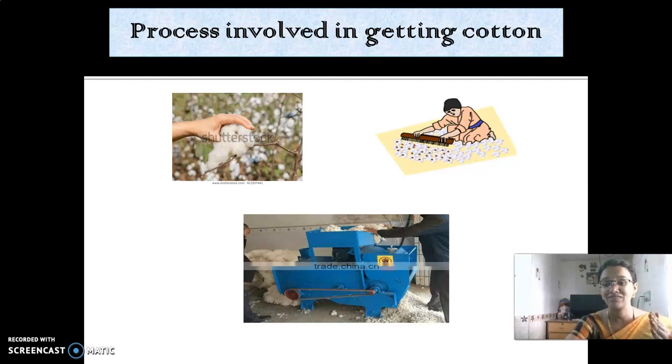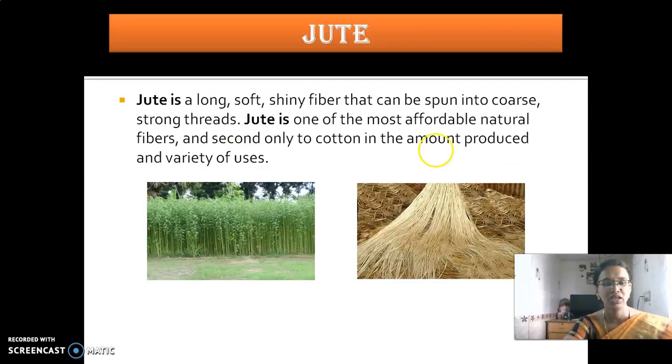So in that case, we need to move to the industries or the machines. And then the second one. What is the second source of plant fiber? It is jute. Jute is a long, soft, shiny fiber. So jute is one of the most affordable natural fibers. What do you mean by affordable? Easily available fiber, and second only to cotton. So this stands next to cotton.